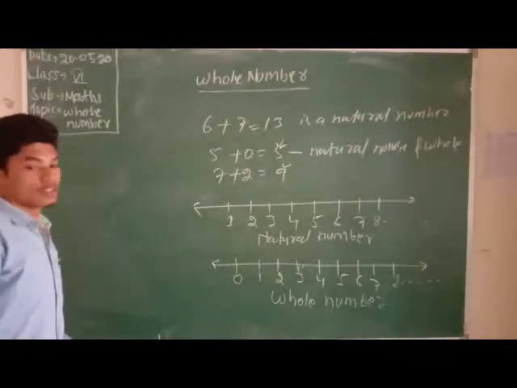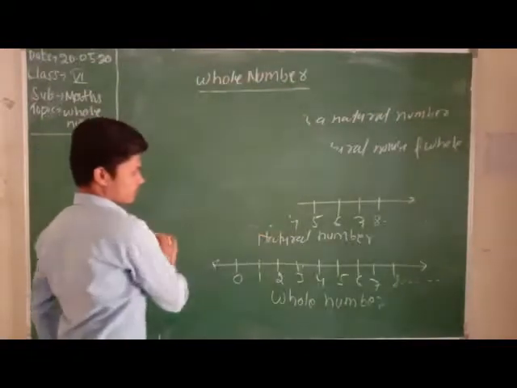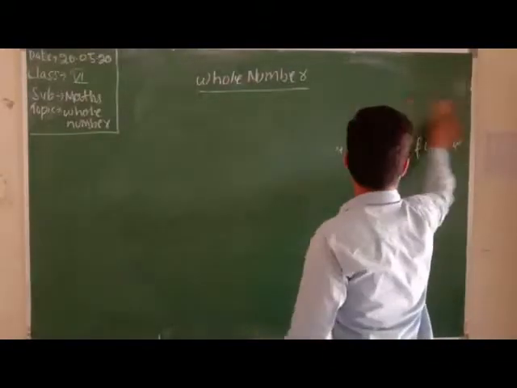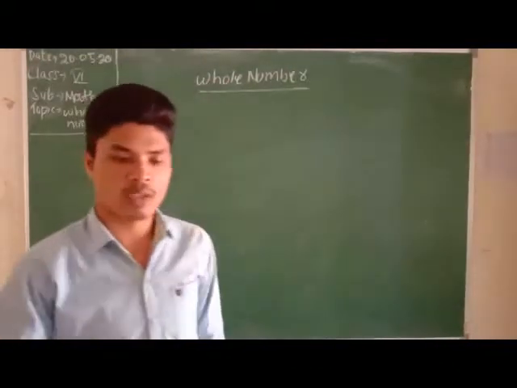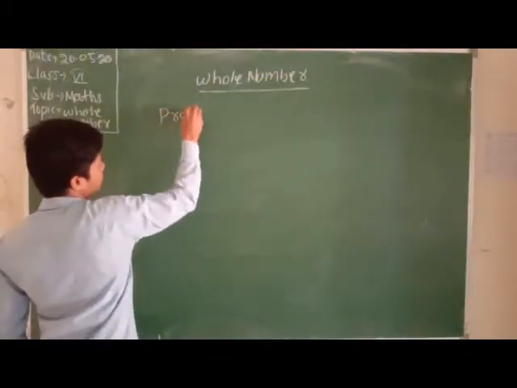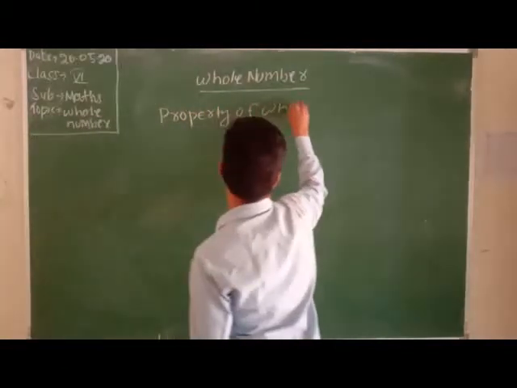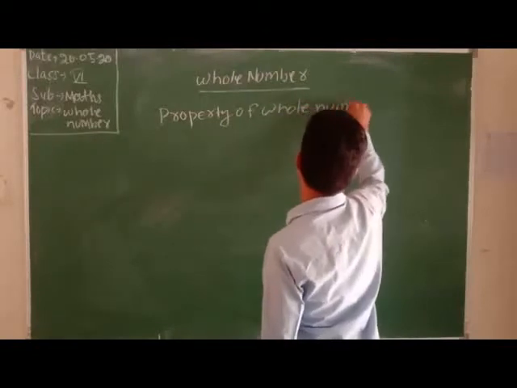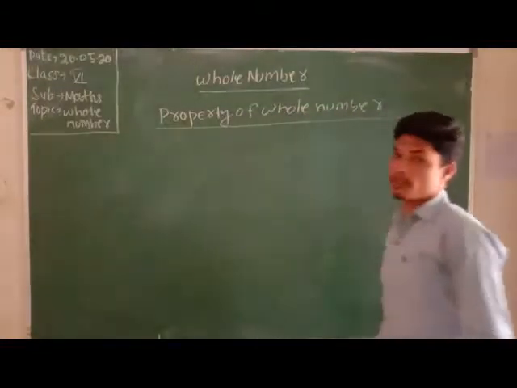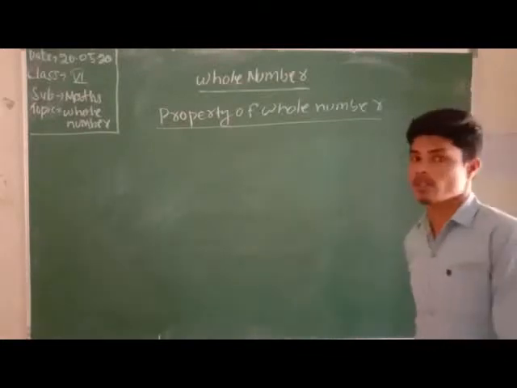Clear about the whole numbers and natural numbers, how we represent them? Clear? Now see the board. Next we start the properties of whole numbers. Now we learn about the properties of whole numbers. You know in class 5 the properties of numbers. Now we learn about the properties of whole numbers. How many properties are there? There are 3 properties: closure property, commutative property, and associative property. First we learn about the closure property.